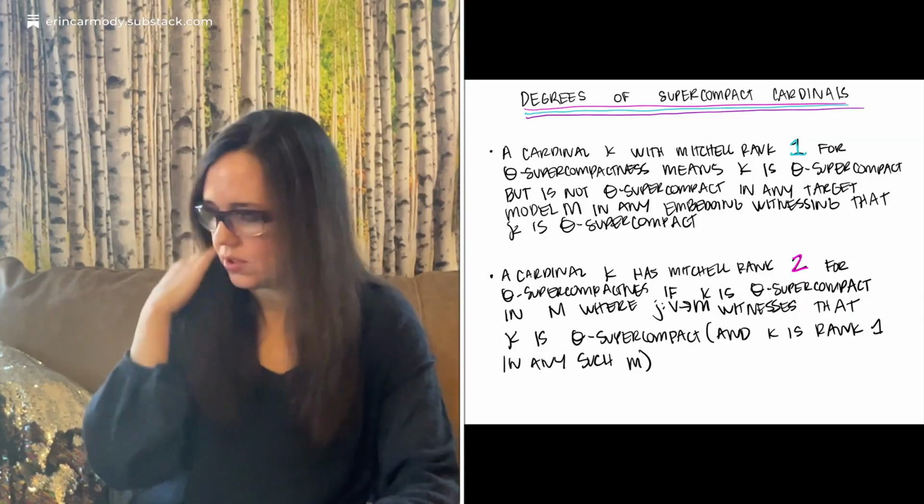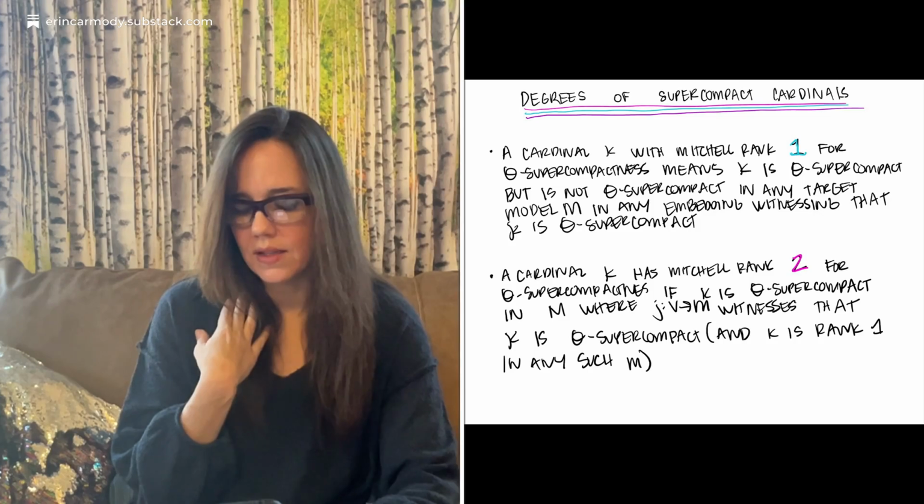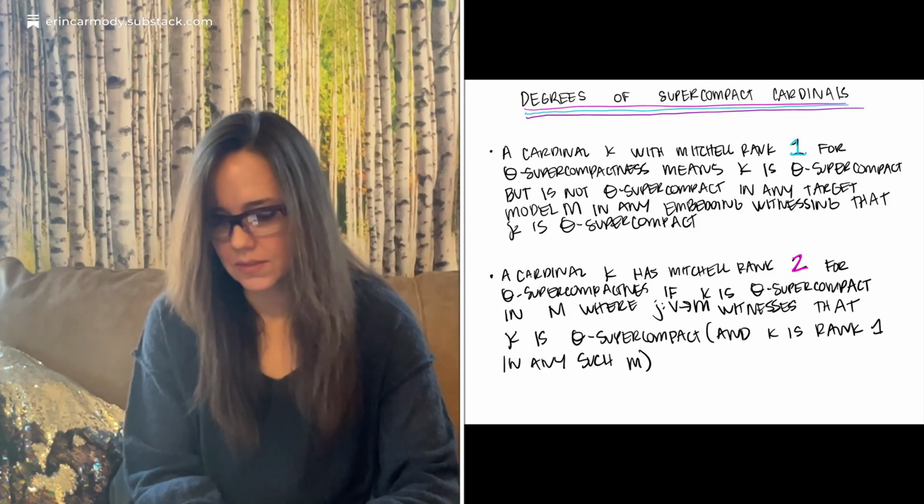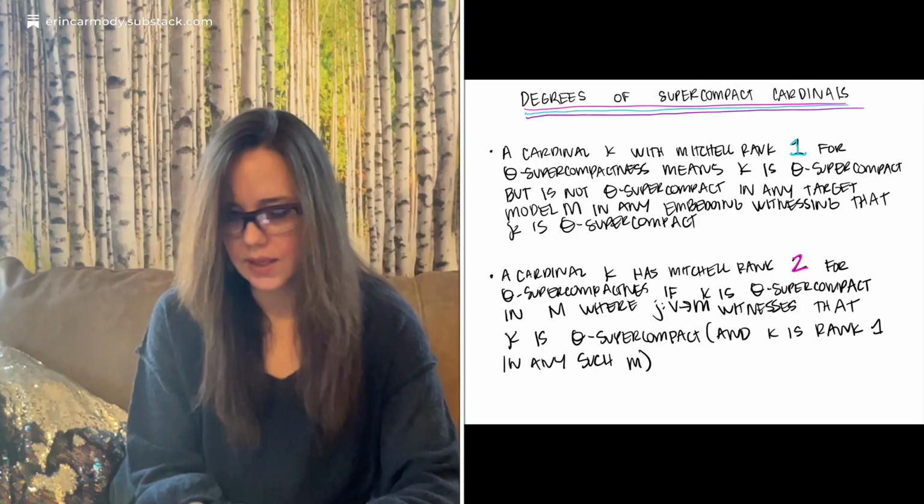So you can see it's really just similar to the measurable case. Okay, let's see this picture. Next slide.